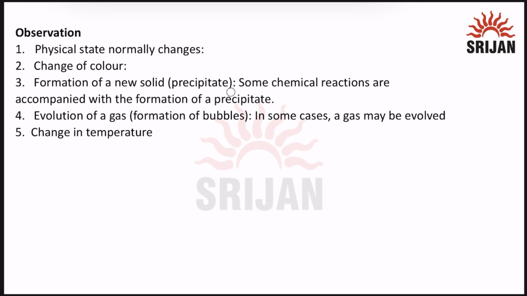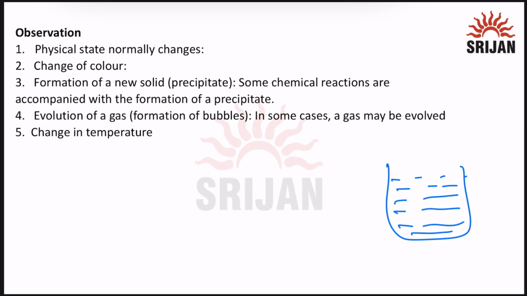What is precipitate? Precipitate is something which will settle down. For example, in this beaker, we mix two liquids. First, we pour the first liquid, L1, then the second liquid, L2. Then we mix them and a reaction happens and small solid particles are formed and they will settle down here at the bottom. This will be called precipitate. Some chemical reactions are accompanied with formation of precipitate, like this.